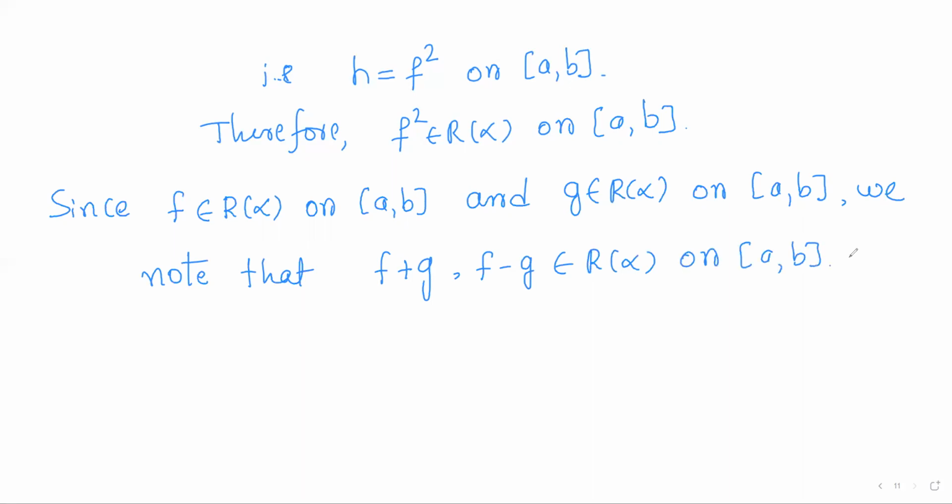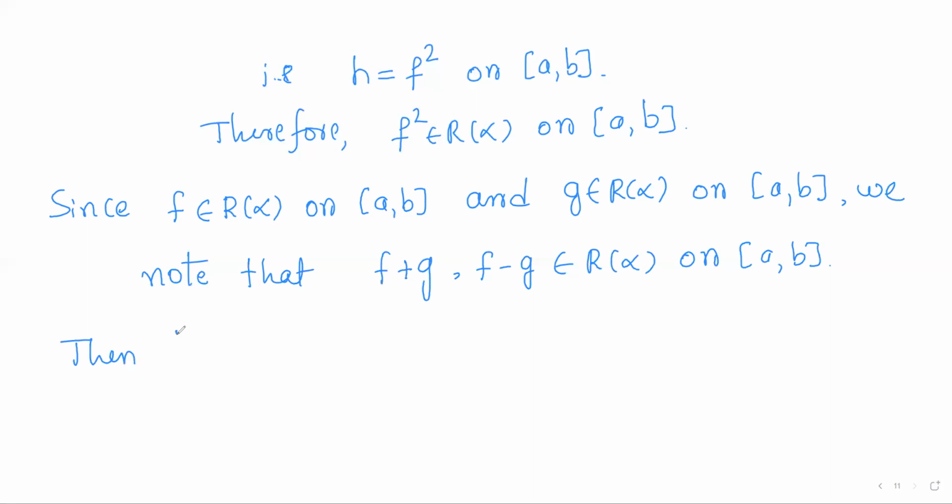So initially we have seen that sum and difference of two Riemann-Stieltjes integrable functions is again Riemann-Stieltjes integrable. So now f plus g and f minus g are Riemann-Stieltjes integrable functions on closed interval a comma b.